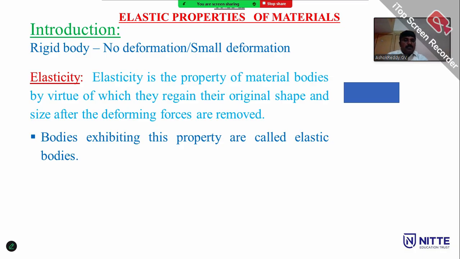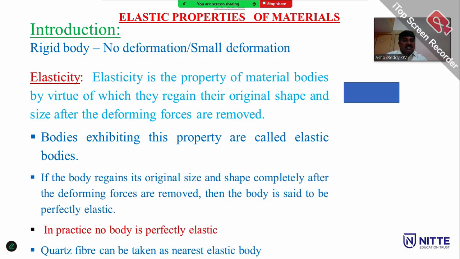Bodies exhibiting this property are called elastic bodies. If the body regains its original shape and size completely after the deforming forces are removed, then the body is said to be perfectly elastic.